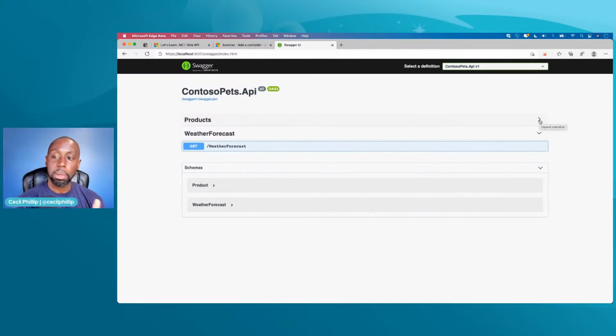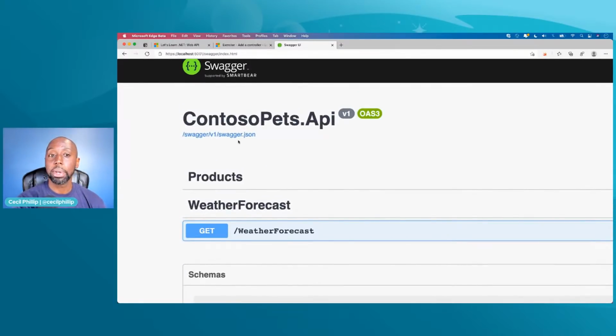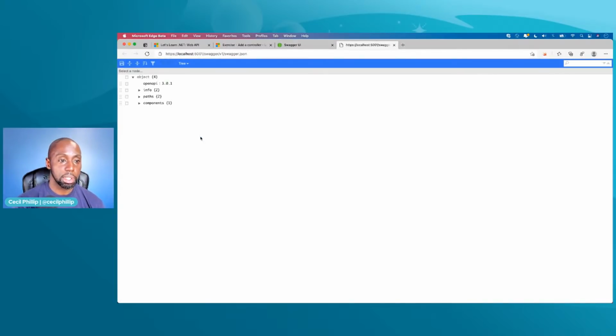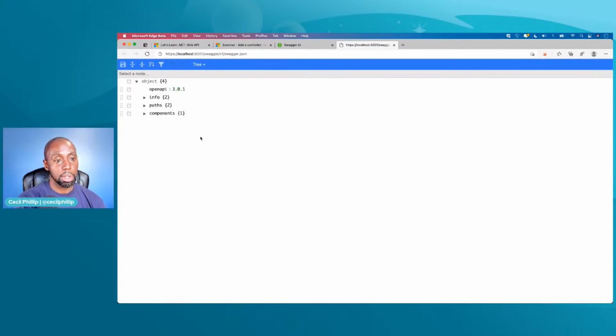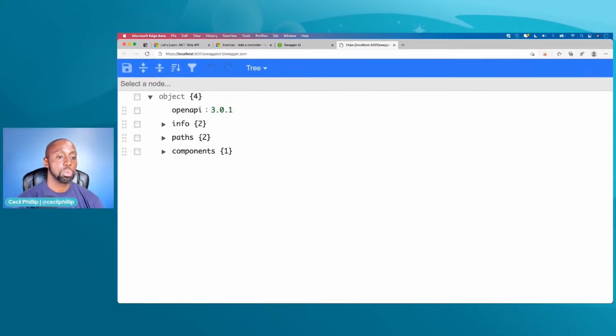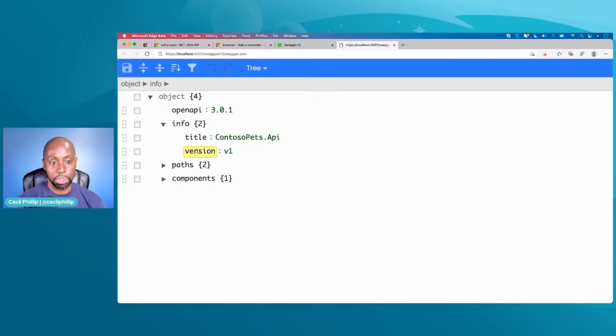Now, out of the box, what the Swagger UI does, or what the Swashbuckle stuff does, is it adds something called an Open API document. And you notice here, we'll have the name of our API, but right under it is this link that we can click on. If I click on this link, it'll open up a document, and inside of it, it'll tell us different things about our API. So here I can get some basic information, like here's the title and the version, right? I can even add additional things in here, like maybe your API has a license and a terms of use and a company and whatever, right? I could start enhancing my API by adding some of these things.